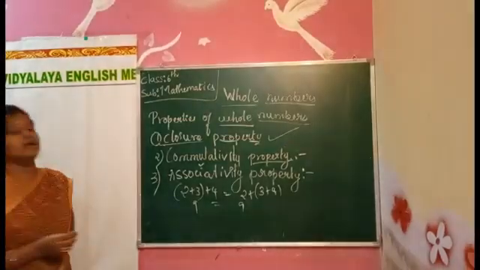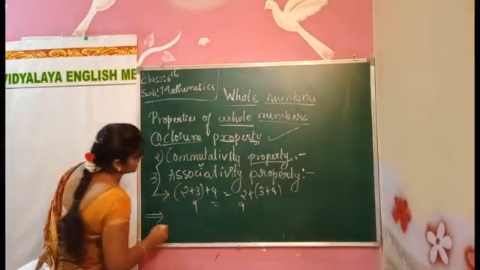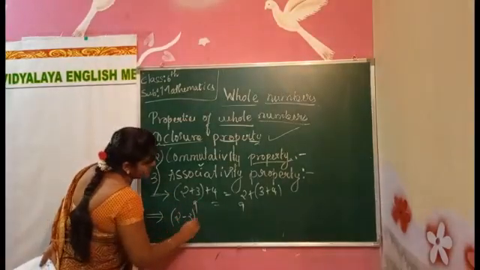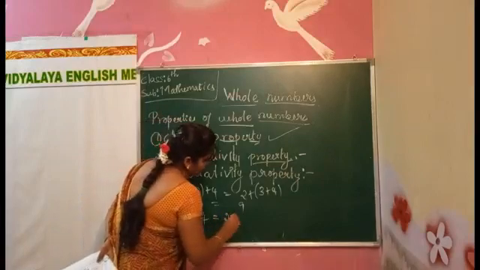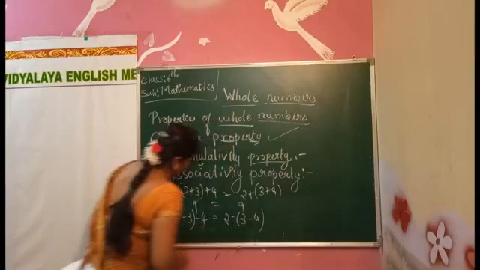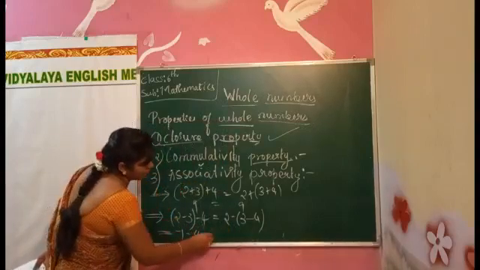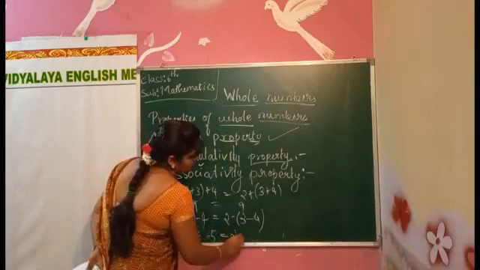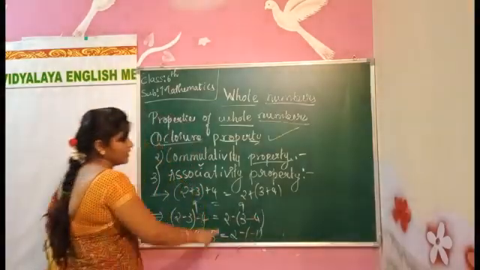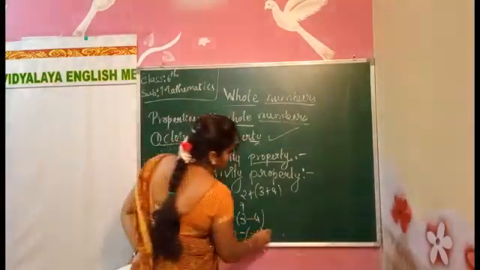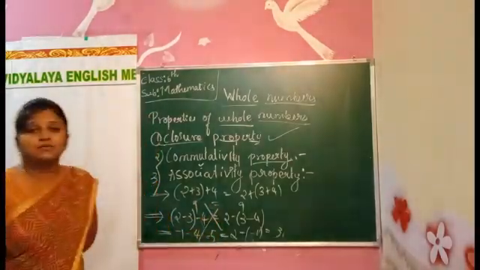Now we will move on to the subtraction. 2 minus 3 minus 4. Okay. 2 minus 3 will be minus 1. Minus 1 minus 4, minus of minus will be plus, so we got minus 5. Here 3 minus 4 will be minus 1, and 2 minus of minus 1 will be 3. What did we get here? 3. Here we got minus 5. So it does not hold for subtraction.